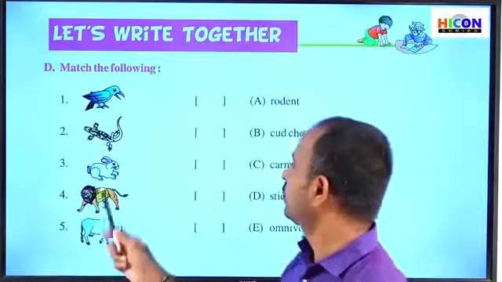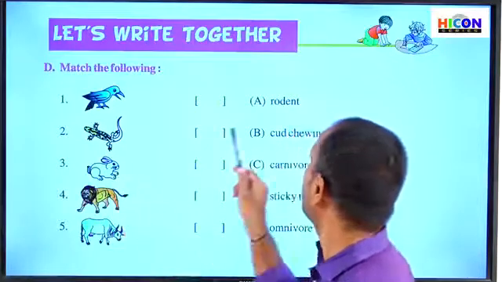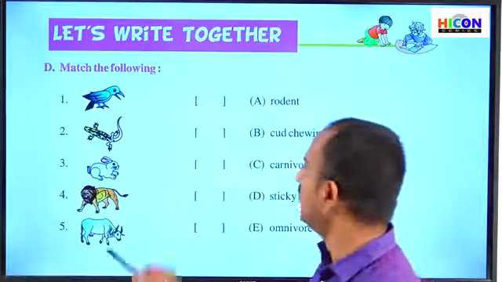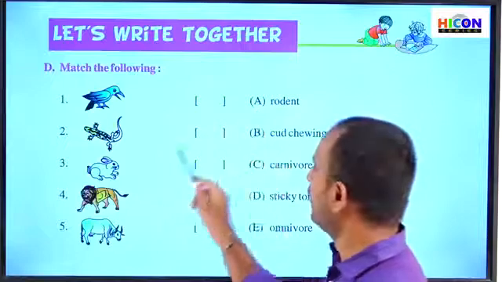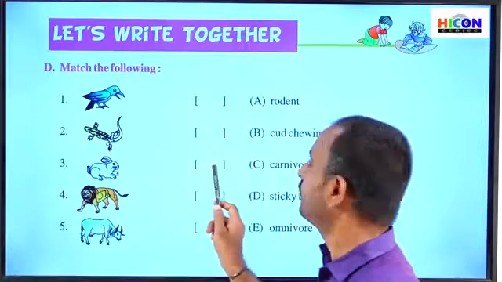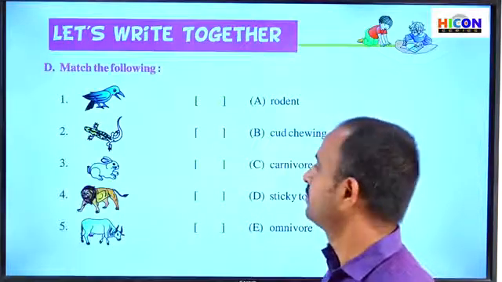Next, see the third one, that is a rabbit. What is a rabbit? Rabbit is a rodent. Rabbit is an example for rodent. Rodent is A, so write A in the third bracket in front of the rabbit.